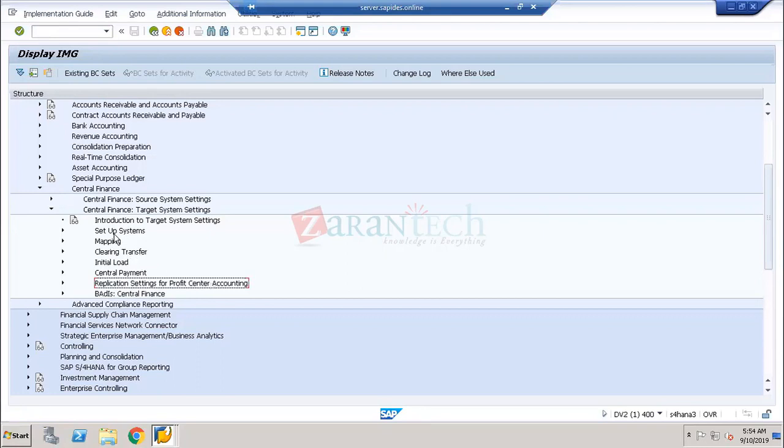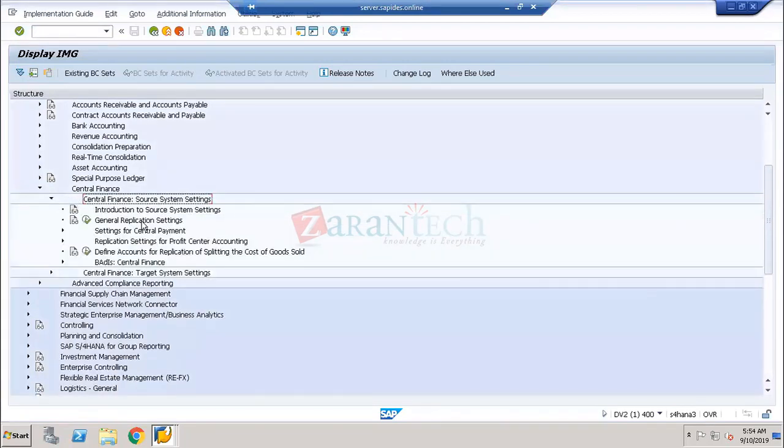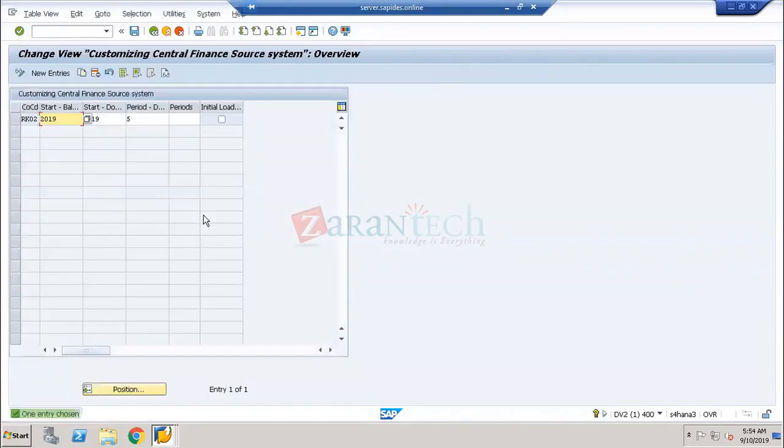So apart from the normal configuration of the master data, you have to do some settings related to the target system. There is the setup of the source system, mapping, and clearing transfers. And apart from that, there are some settings you have to make from the source system perspective also. So when you take a source system, how are these replication settings going to be constructed? From which year to which year, and from which month to which month, the data has to be replicated to the central finance system.